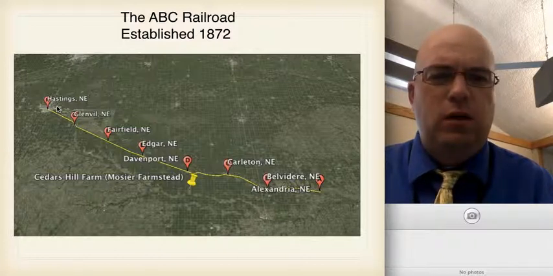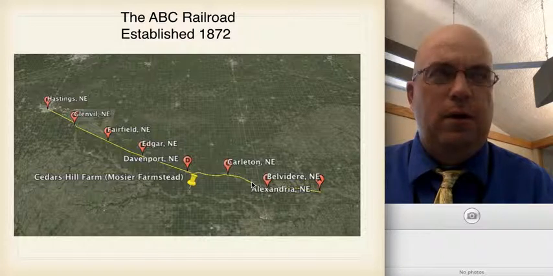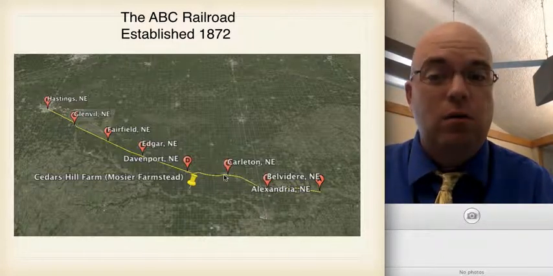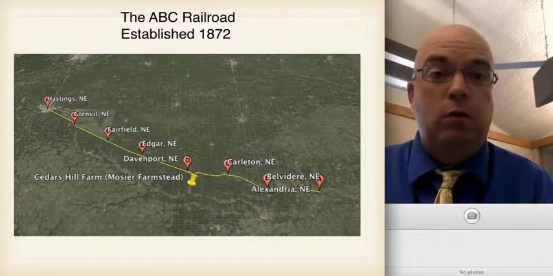And I also want you to think about, why are the towns so evenly spaced, do you think? If we look here on the map, you can see that about every 15 miles or so, there's a town placed here. Now we're going to go on a little bit of a journey and jump on board the ABC Railroad line.